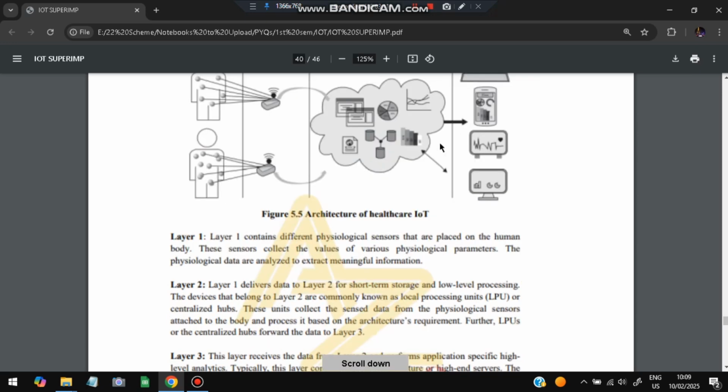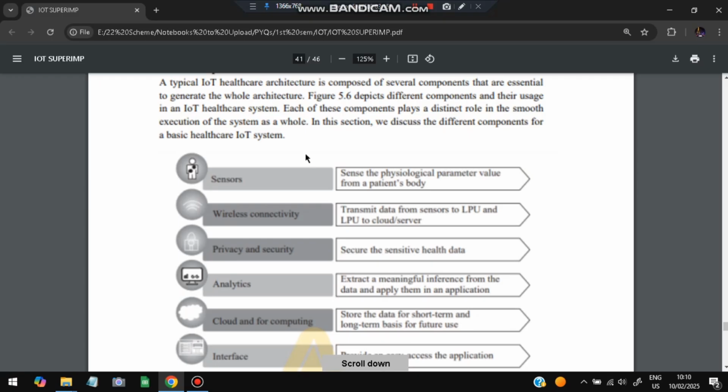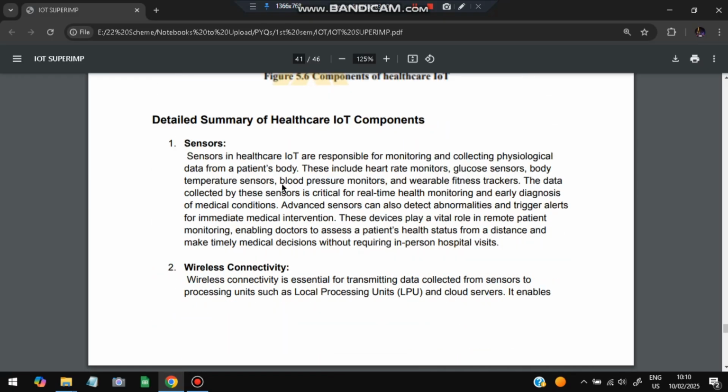Okay, the same thing you have to explain after making this architecture. After that we have the components in the healthcare IoT. What are the components present? So first is the sensors. What does a sensor do? It will include the heart rate monitor, glucose sensor, body temperature. So all those things which are required for a healthy human life will be measured. What are the levels of it? That is the task of sensors.